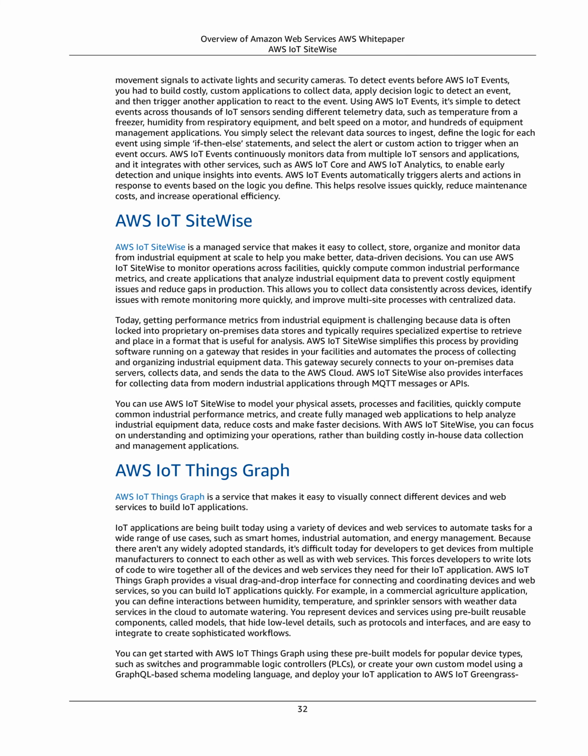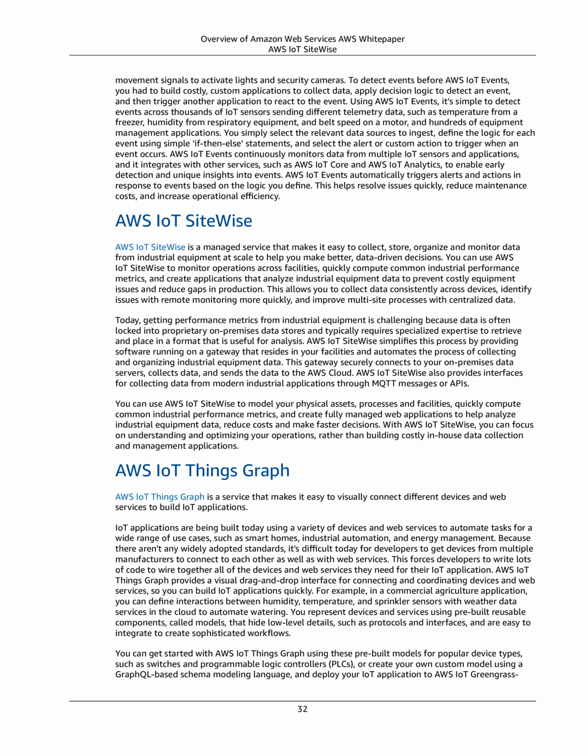Today, getting performance metrics from industrial equipment is challenging because data is often locked into proprietary on-premises data stores and typically requires specialized expertise to retrieve and place in a format that is useful for analysis. AWS IoT SiteWise simplifies this process by providing software running on a gateway that resides in your facilities and automates the process of collecting and organizing industrial equipment data. This gateway securely connects to your on-premises data servers, collects data and sends the data to the AWS cloud.